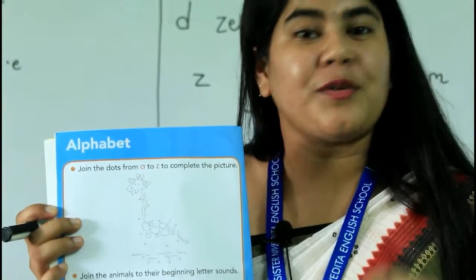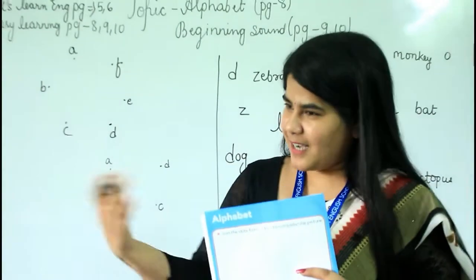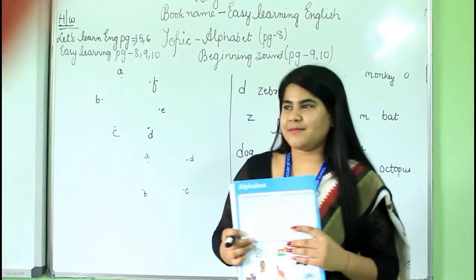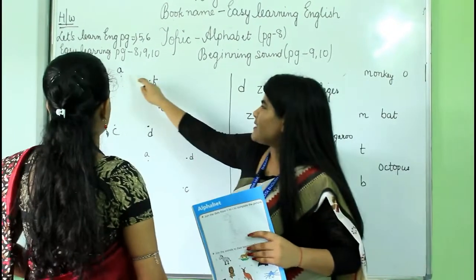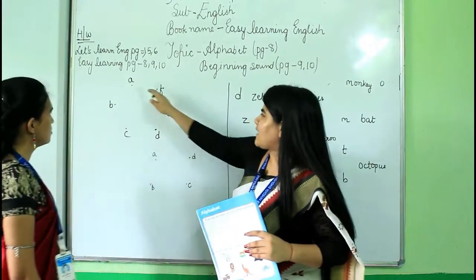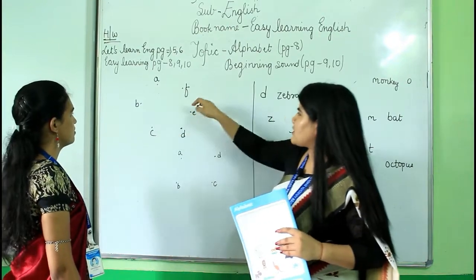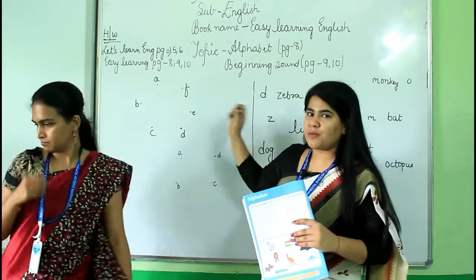I will show you with the help of an example, and Preetha is going to help us. Come, Preetha. Yes, miss. See, here are some dots given. Yes, miss. Here are some dots given, and here are some alphabets also given over there, right? So join these dots and let's see what we are going to make.